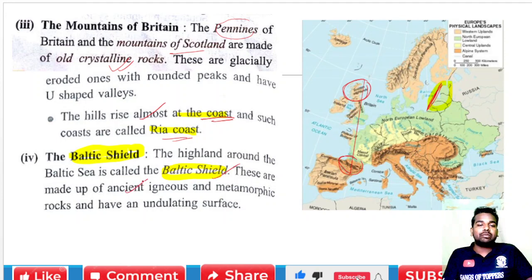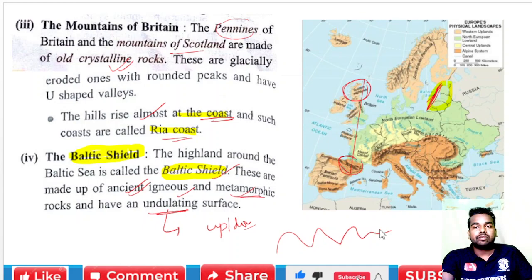These highlands are made up of ancient igneous and metamorphic rock, which have an undulating surface. What is an undulating surface? It means an area with ups and downs, a wave-like structure.